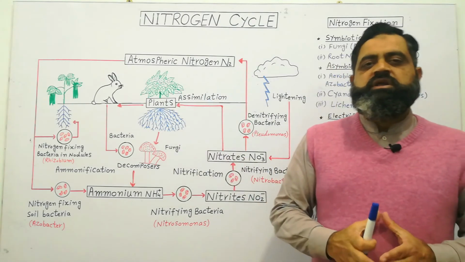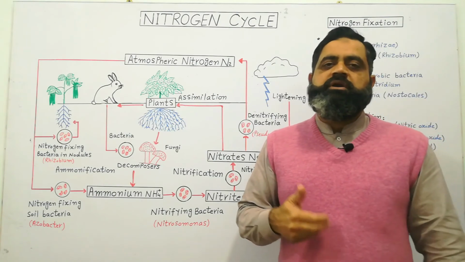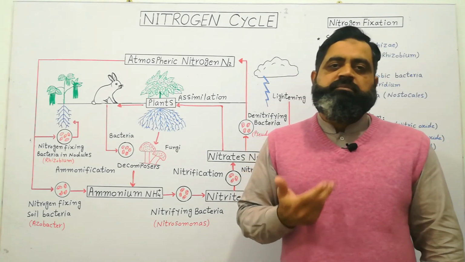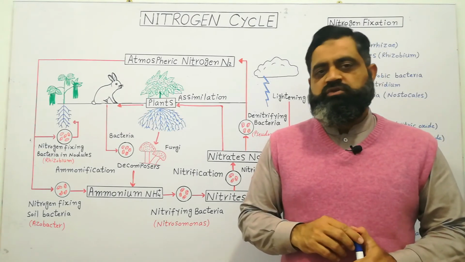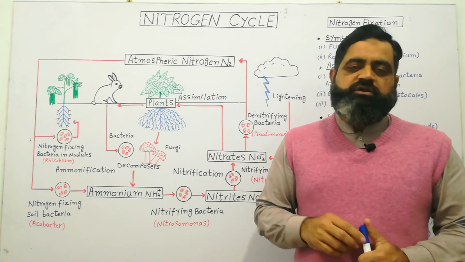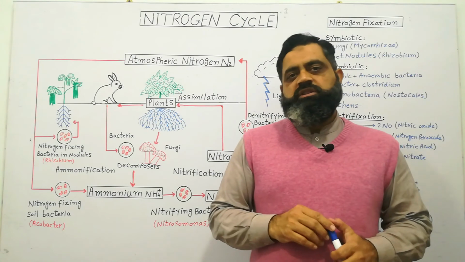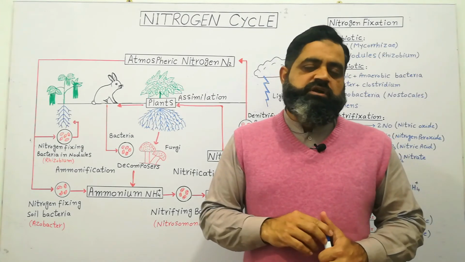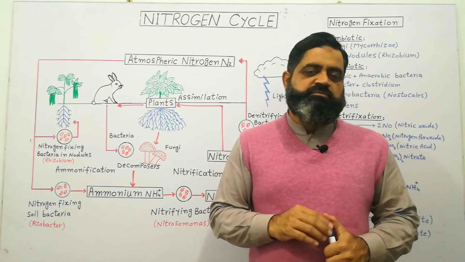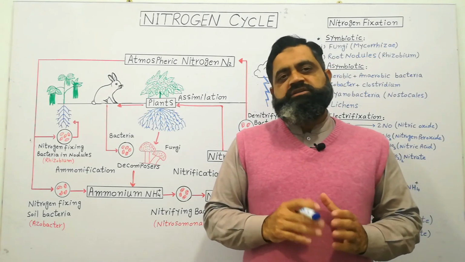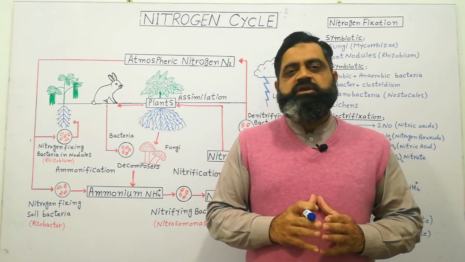When plants absorb these nitrates through their roots into the plant body, they become their part, and these plants are eaten by other animals, and this protein and this nitrogen become part of their proteins and nucleic acids, and it reaches all other organisms. If this process took place all the time, there would be a reduction in the percentage of nitrogen in the atmosphere, like 78 to 77 and 77 to 76 percent, but it never happens. Nature has a rule that the balance of nitrogen in the atmosphere will not be compromised.